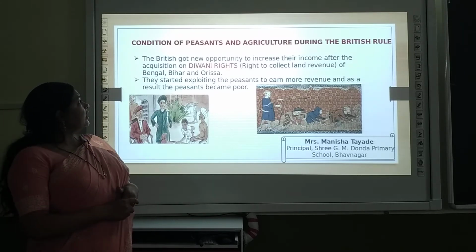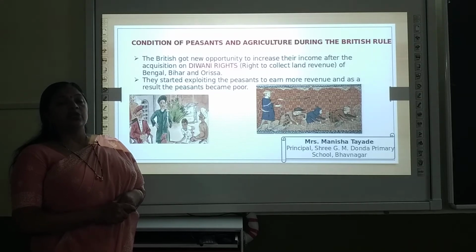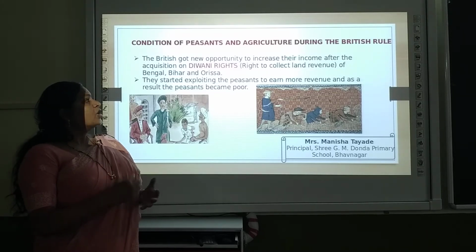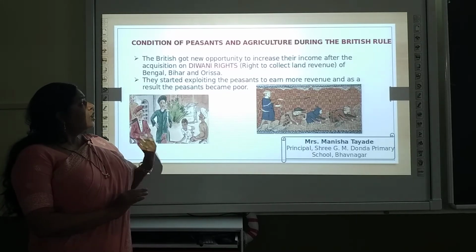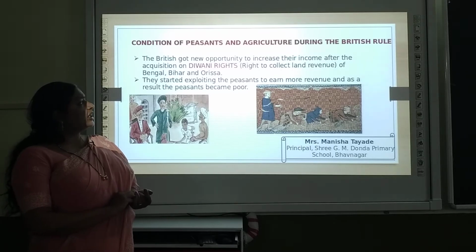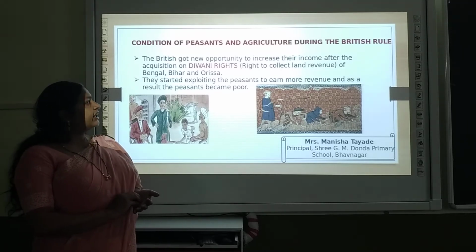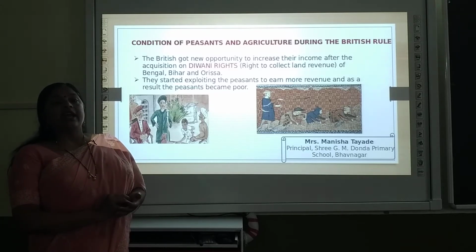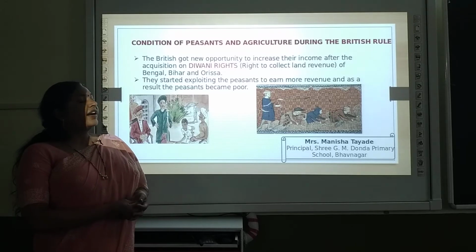Now here you can see the condition of peasants and agriculture during the British rule. Peasants means what? Farmers. So what was the situation of farmers and the agriculture? So the British got a new opportunity to increase their income after the acquisition of Diwani right. Now what is Diwani right? Diwani right means right to collect land revenue.